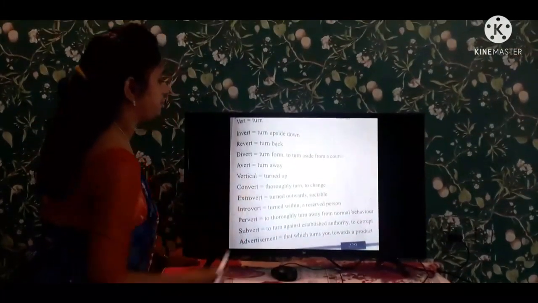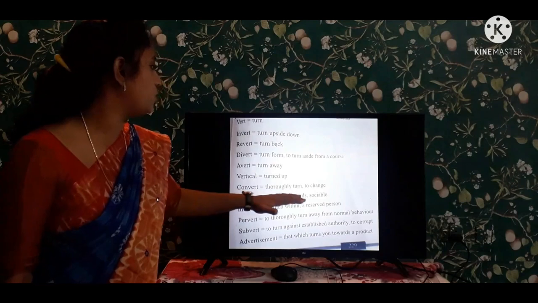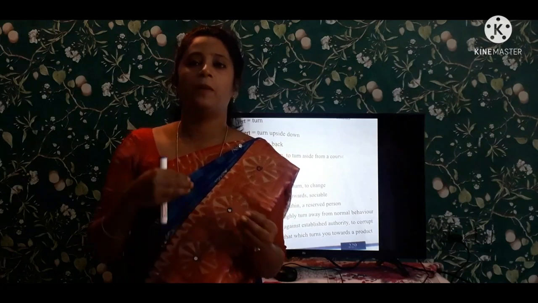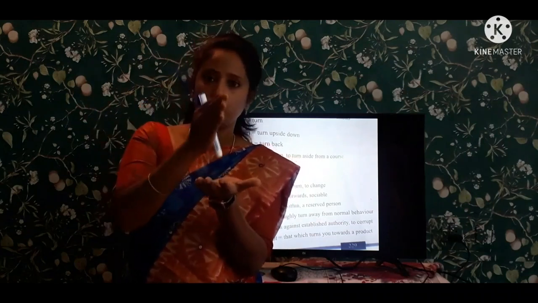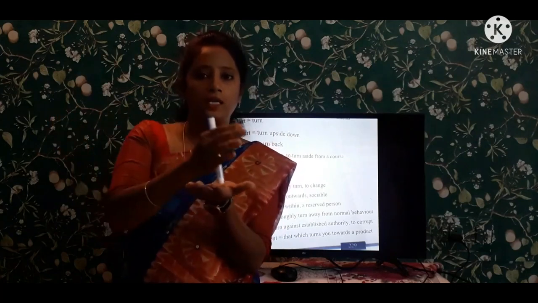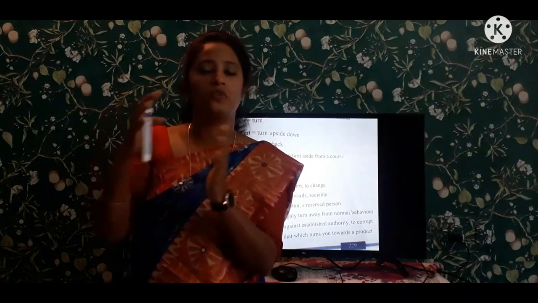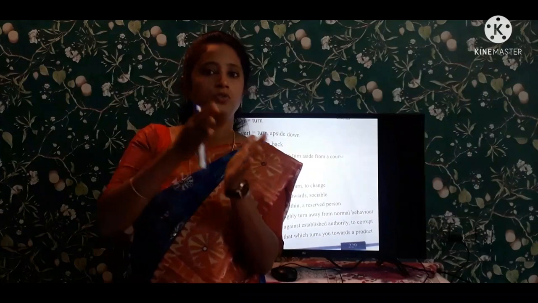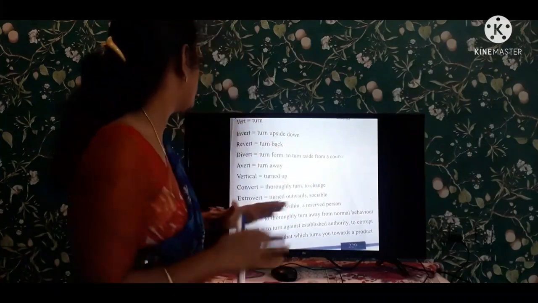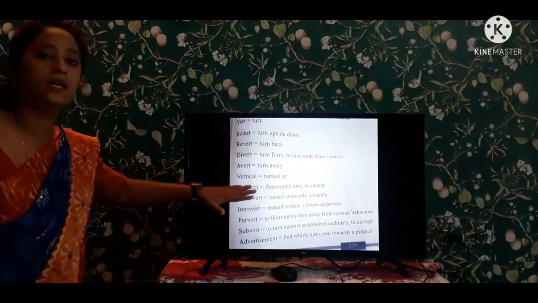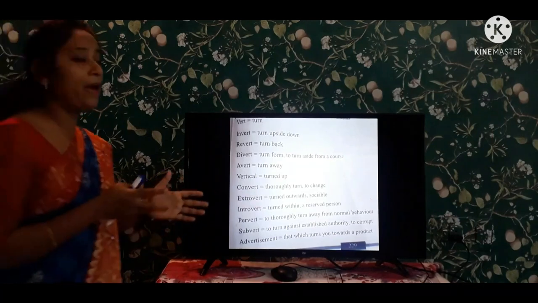Next is convert. See, convert. Convert means thoroughly turn, to change. In labs you can see this convert. So by using some chemicals, you get one color to another. So it converts to red from green, it converts yellow to green. So it converts the form, it converts the position from one position to another position, one color to another color. So it is a convert, to change, it is known as the convert. So you can observe it in laboratories, right?